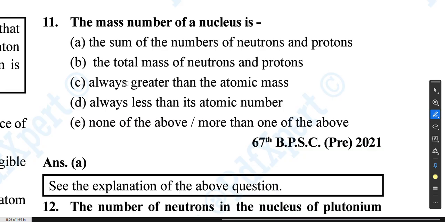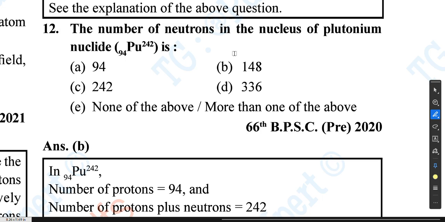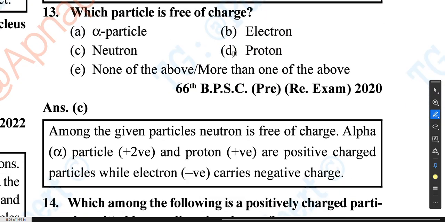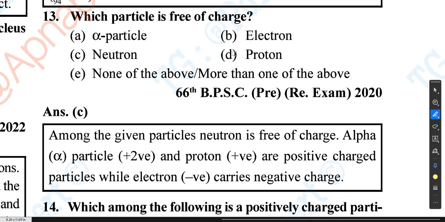So how will you get the mass of the nucleus? You will get the mass of a nucleus by adding the numbers of neutrons and protons. Now question number 12: the number of neutrons in the nucleus of a plutonium nuclide is 148. Now question number 13: which particle is free of charge? So neutron.